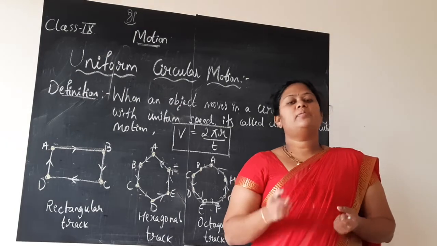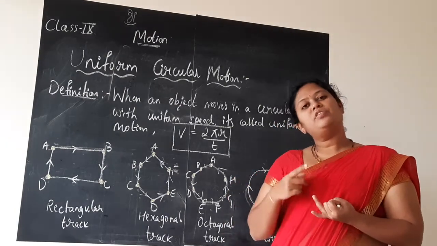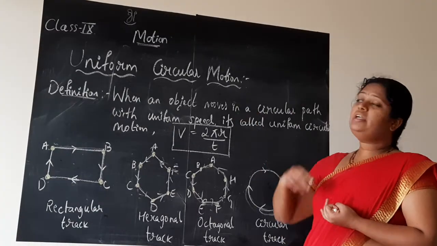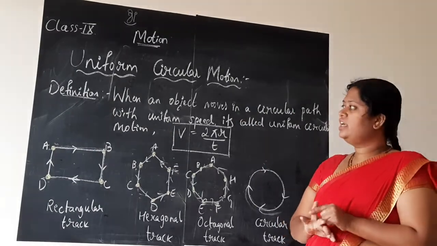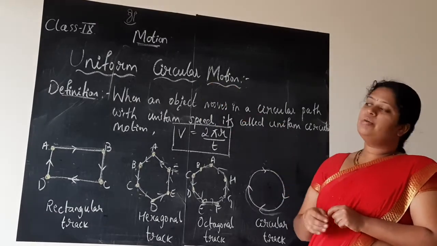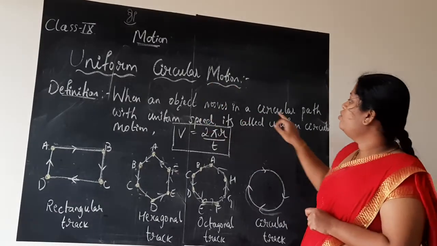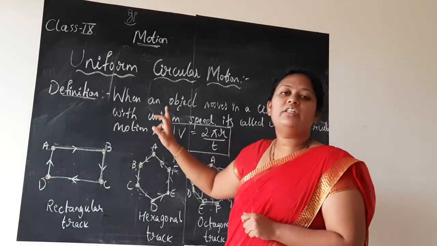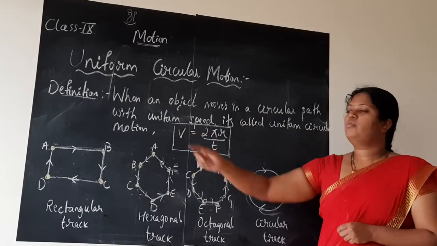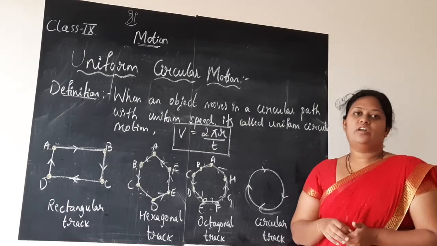We have studied uniform and non-uniform motion with respect to distance, velocity and acceleration, children. With respect to circular motion, when a body is moving in a circular path with uniform velocity or uniform speed, we say the body is having uniform circular motion.